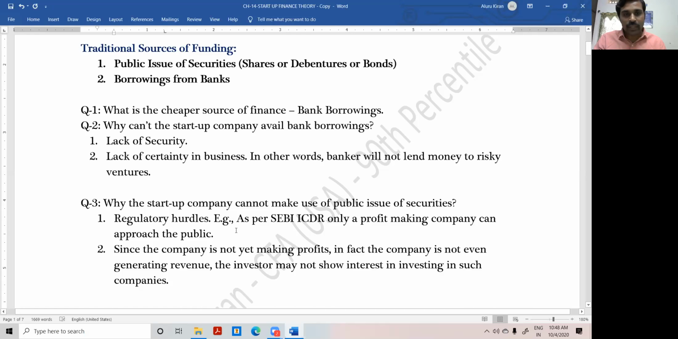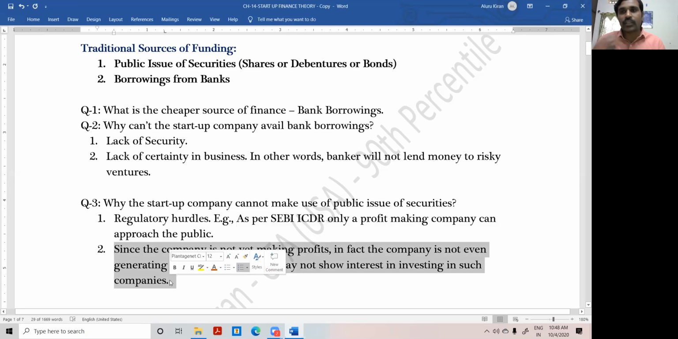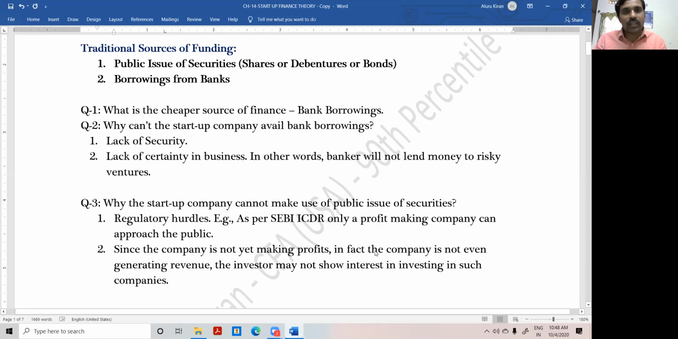SEBI hurdles, as per the regulatory hurdles. And moreover, the people are not interested to purchase. The people are not interested to invest in these companies because they don't even have revenues. Investing in startup companies is always risky. Who knew that Facebook would be so successful today? Today you are seeing that Facebook is successful, but the very day it was launched, nobody knew.